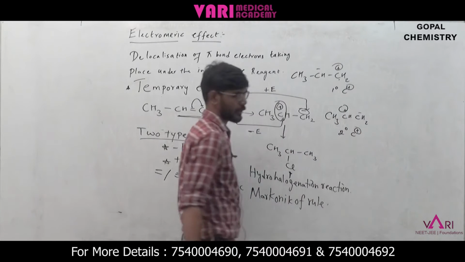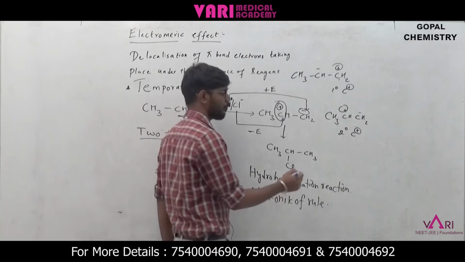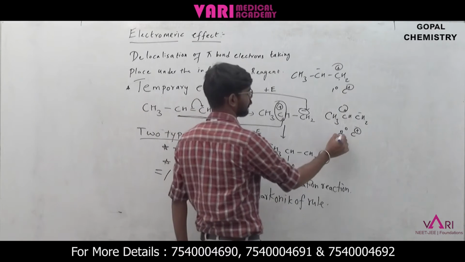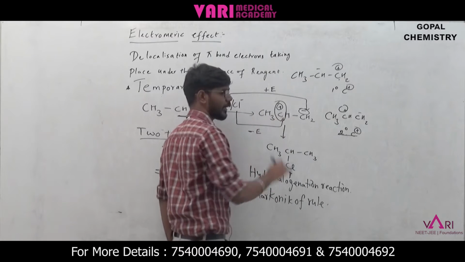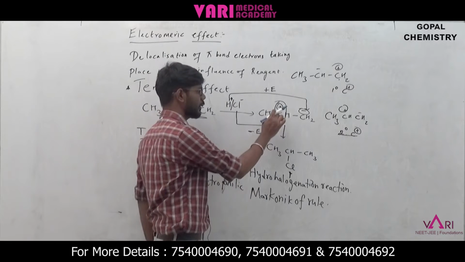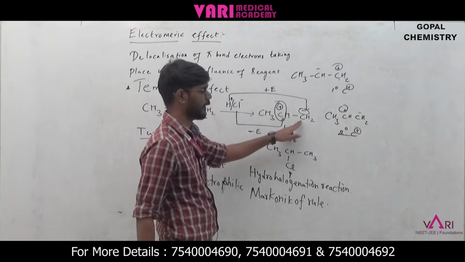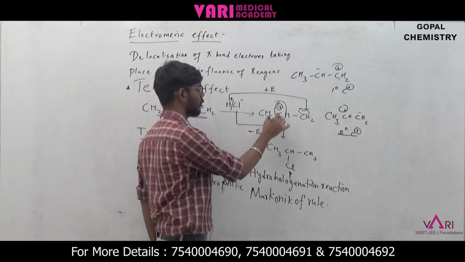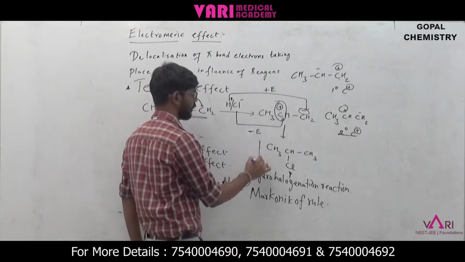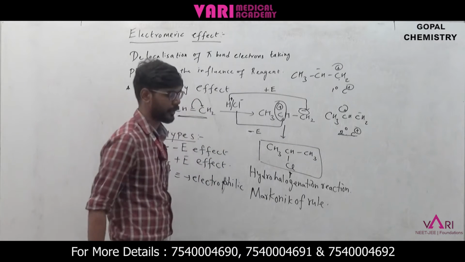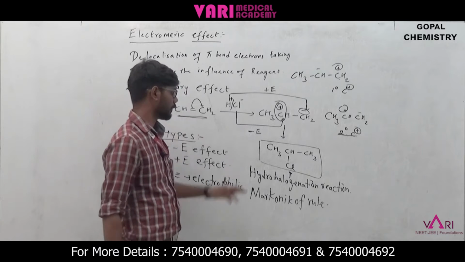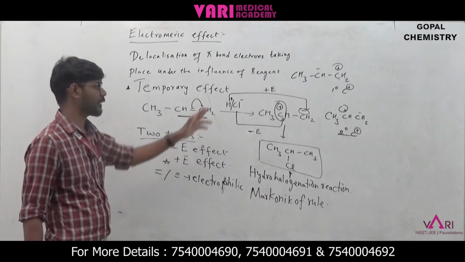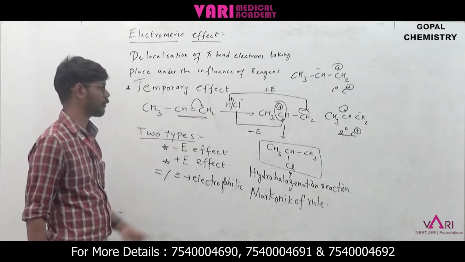Which carbocation is more stable? The secondary one will be more stable. Why? Because of the plus I groups. Okay, so this is more stable, and only then does it make the secondary carbon a carbocation. That's why here the carbocation will be formed and here the carbanion will be formed. Next, the H will go to the negative charge and Cl will go to the positive charge. So then we will get this kind of molecule. Okay, 2-chloropropane. So this is the electromeric effect, very simple. There is delocalization of pi electrons under the influence of a reagent. Here we have the reagent as hydrochloric acid.